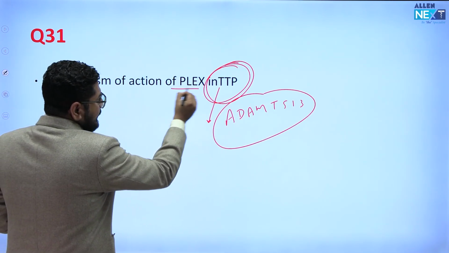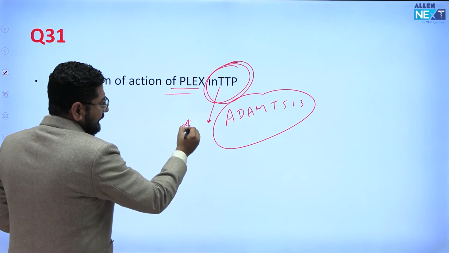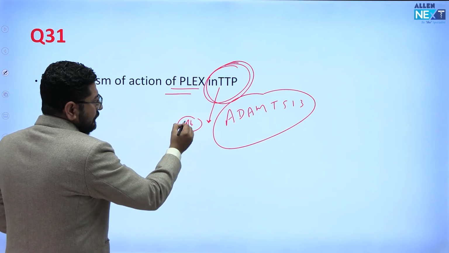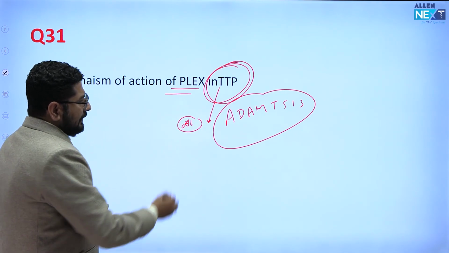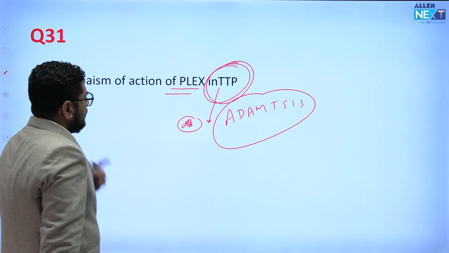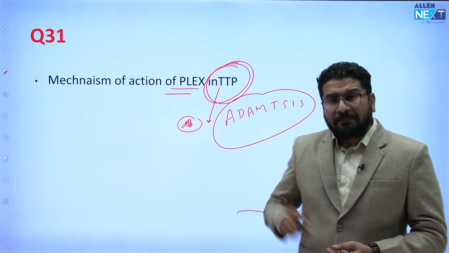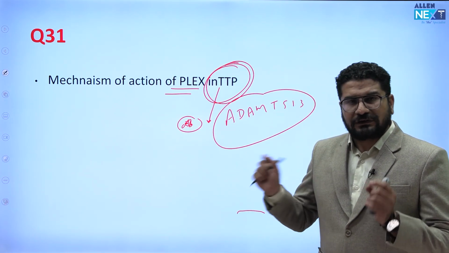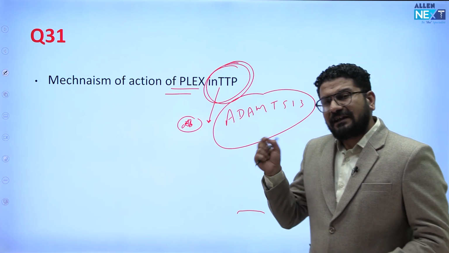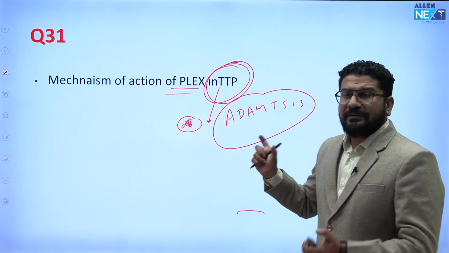Because here we have antibody against ADAMTS13, if you do plasma exchange, this will remove the antibody, and it will replenish the source of ADAMTS13. So the answer was: remove antibody and replenish normal ADAMTS13.